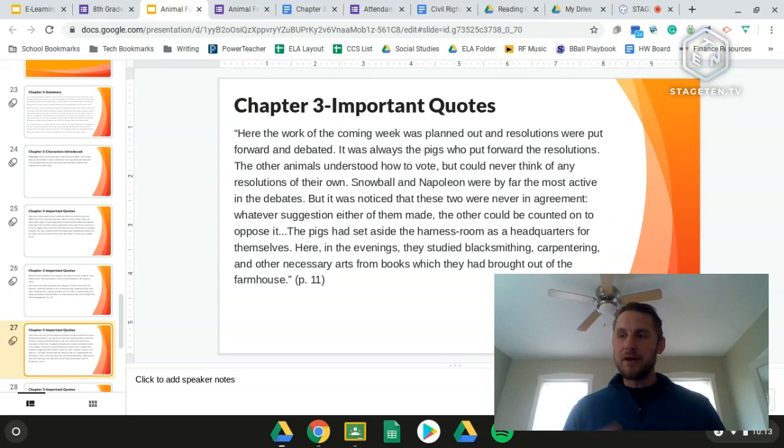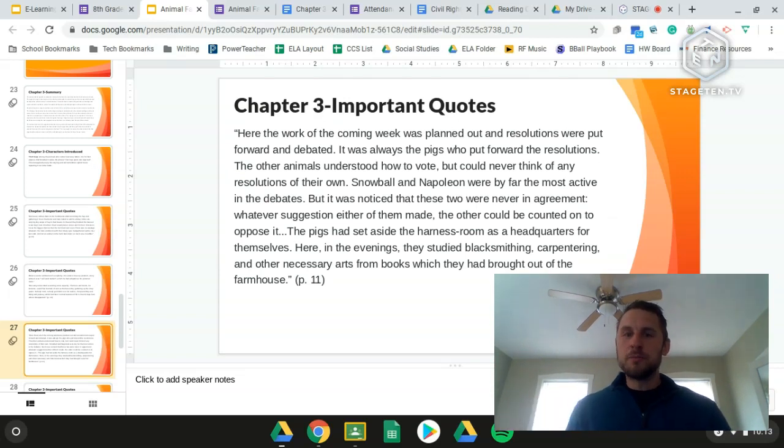It's talking about how the pigs are kind of taking the leadership role in terms of thinking. In fact, they go so far as to set aside a separate room for themselves. So every animal's pitching in, but you can see the pigs kind of rising to the top in terms of planning and in terms of thinking.